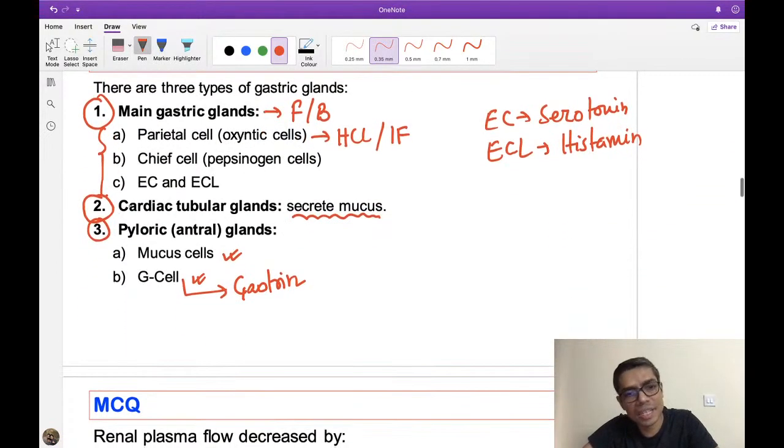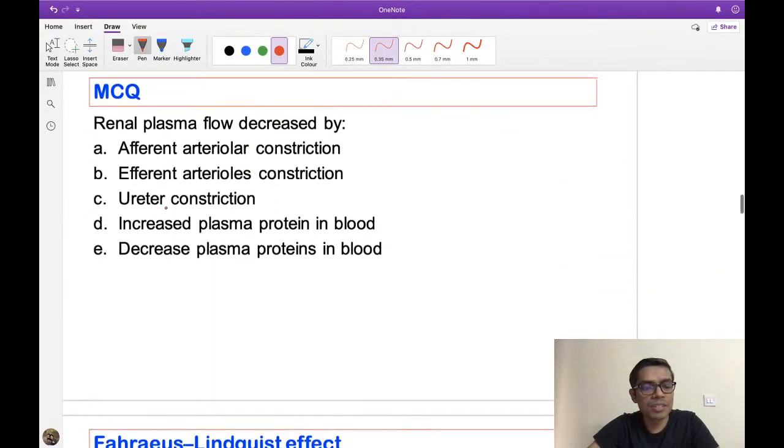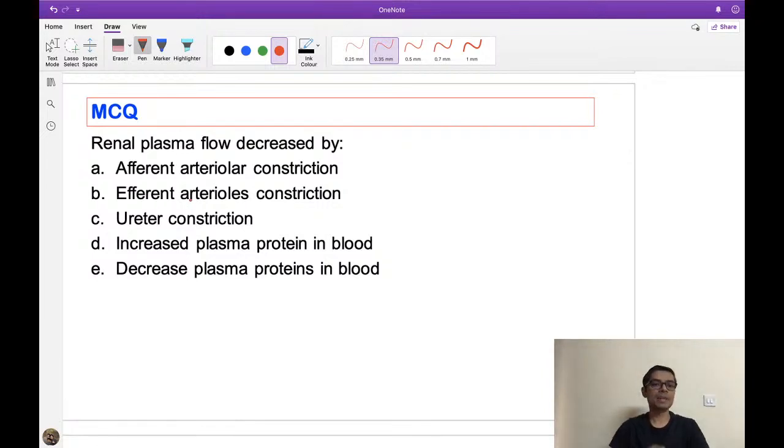Now I'm going to the next question. So now the next question is in front of you. You have to answer correctly now. Try to answer it correctly. Renal plasma flow is decreased by: afferent arteriolar constriction, efferent arteriolar constriction, ureter constriction, increased plasma protein in blood, decreased plasma protein in blood.